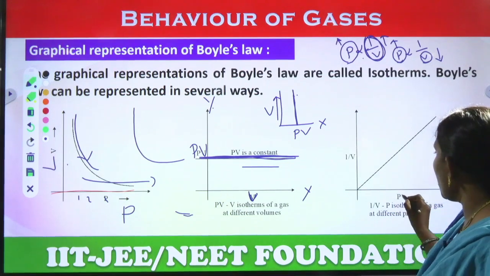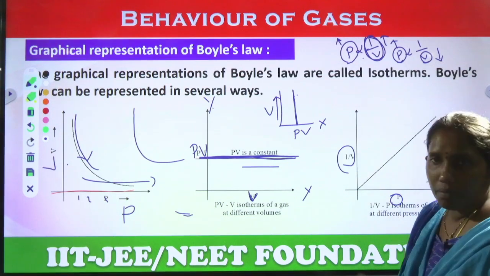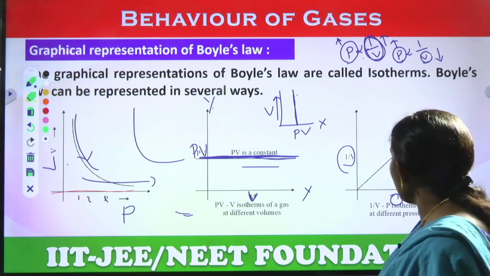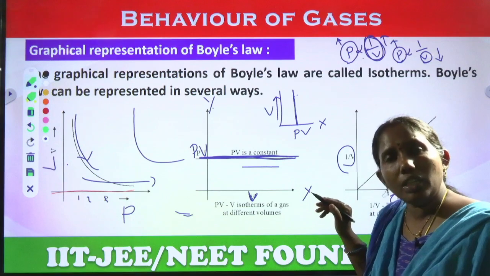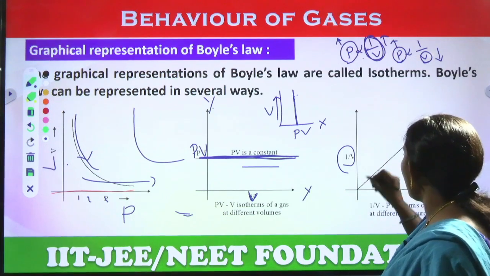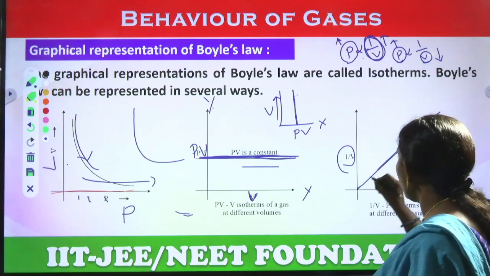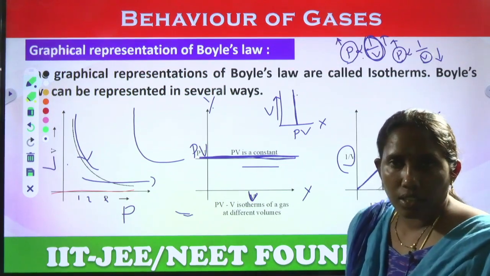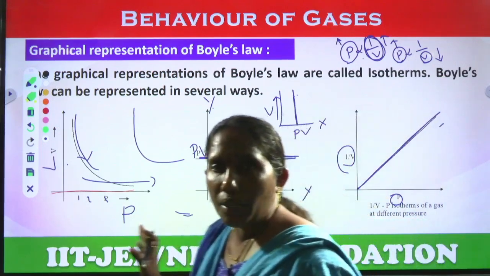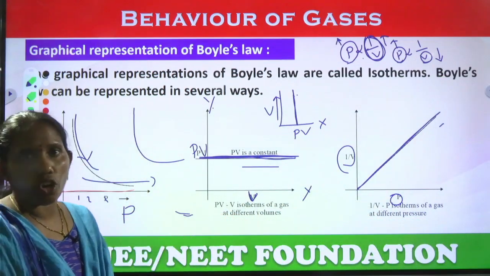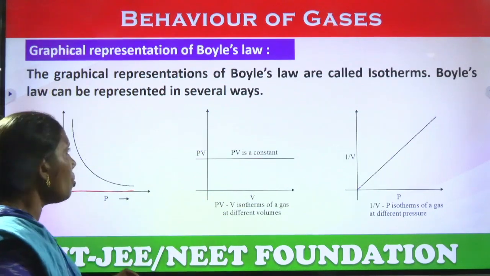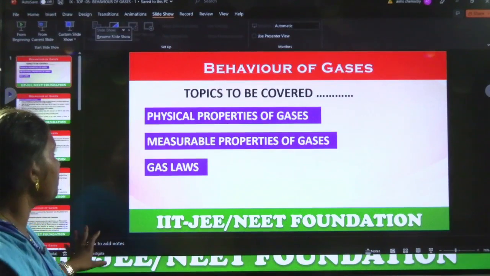Here the graph is given for P and 1 by V. Both are directly proportional to each other. So P increases, 1 by V value also increases. Then you will get a graph like this, a straight line from the origin. So these are the different graphical representations, which are very important from the examination point of view also. This is Boyle's law and its graphical representations. Now come to the next one.